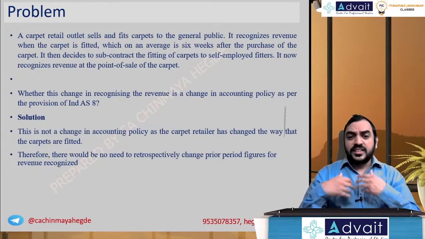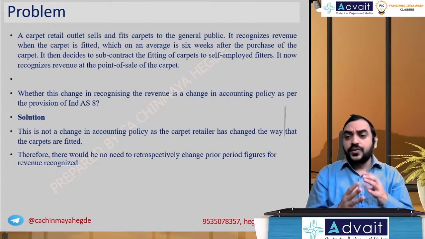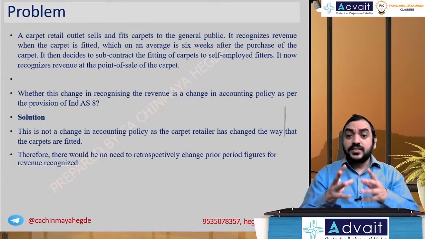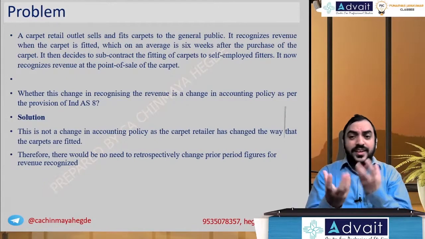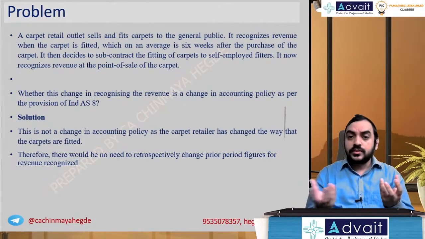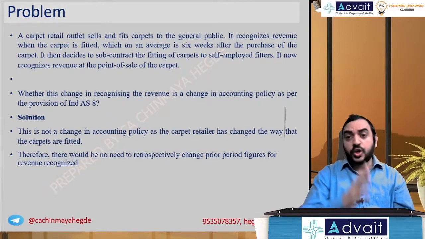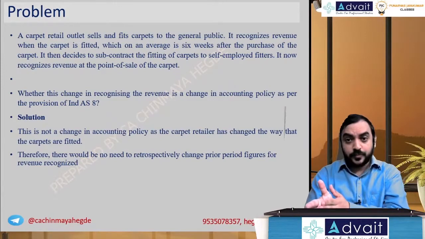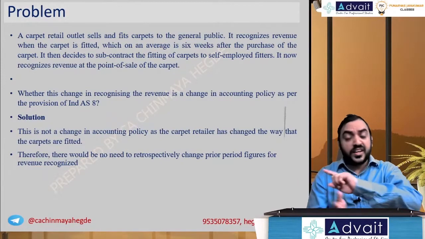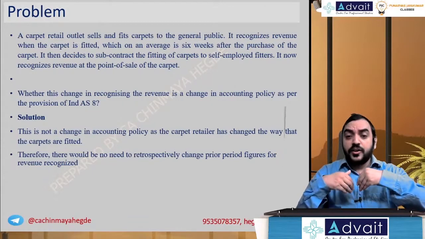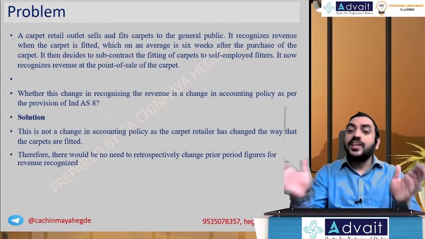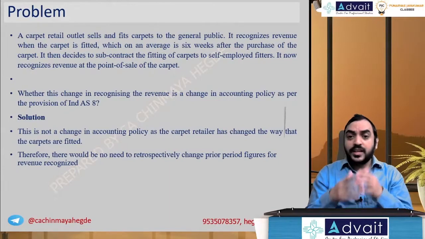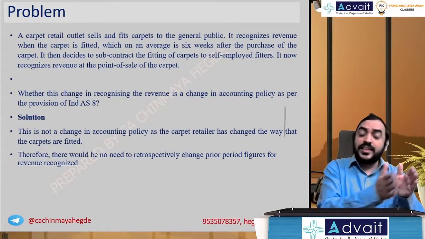See, earlier, let's say a software company was providing outsourced services, and now the software company makes their own products and services. You see, their nature of service is changed. It is not called a change in accounting policy, because when the circumstances were different, the policy can be different, and it is going to be an introduction of a policy and not a change in policy. When something new comes, it's not a circumstance that was there earlier.